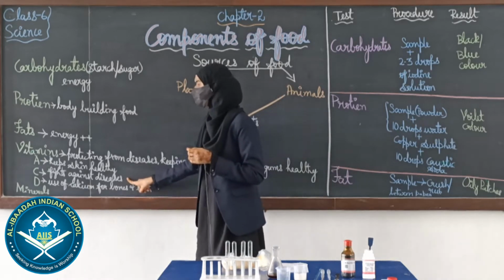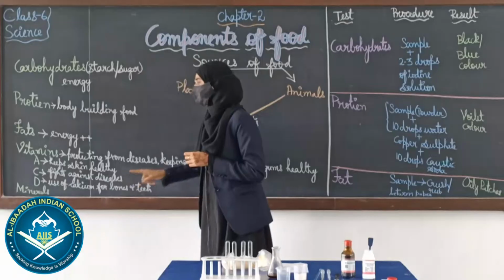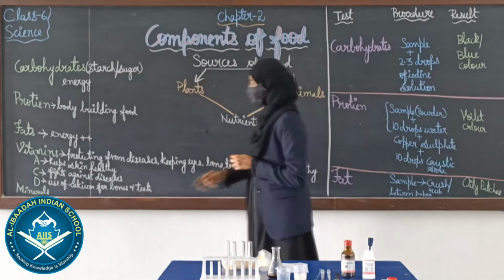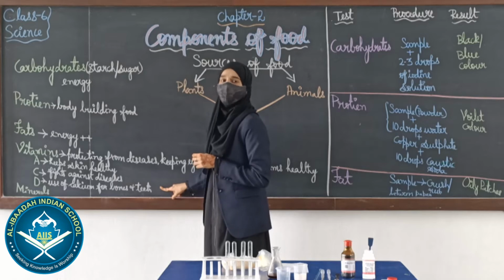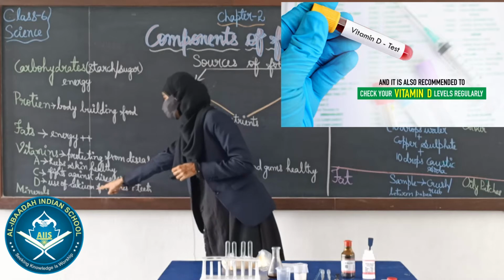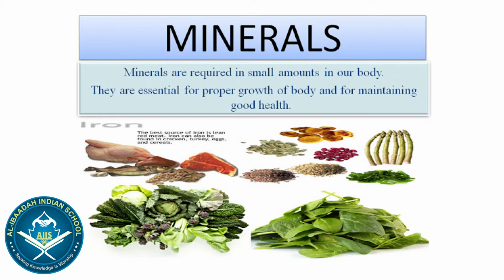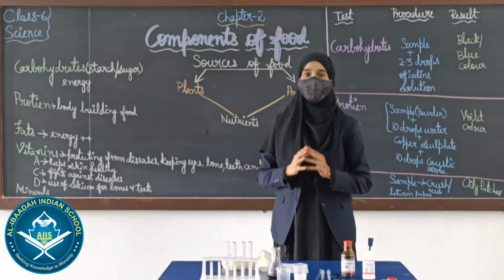And next comes vitamin C. Vitamin C helps us to fight against diseases. And next is vitamin D. Vitamin D is obtained from the sun, and vitamin D makes use of calcium for bones and teeth. And next is minerals. As I told you, we need minerals in very small quantity, and they are very essential to our body.